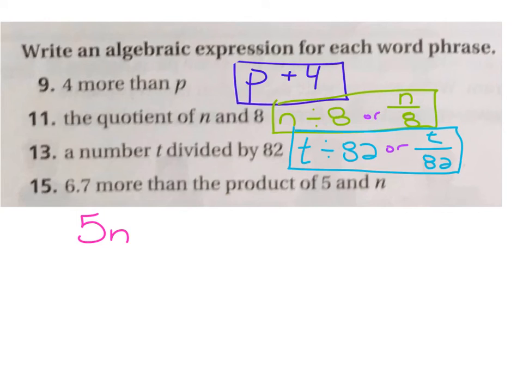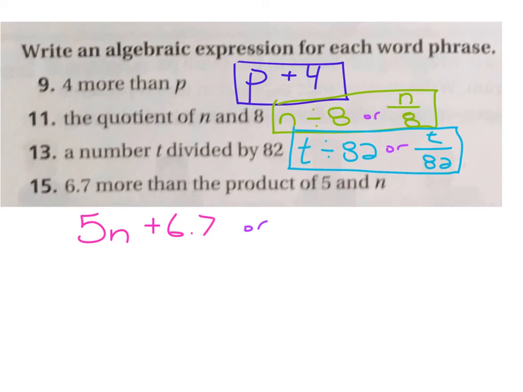Now it says we need to go 6.7 more than that product, or the result of that multiplication. Going 6.7 more than that, we can say plus 6.7. And I'm going to write another or here, just so you know. Or we could have, oh, I'm sorry, and I wrote 4. Good catch. Sorry about that.